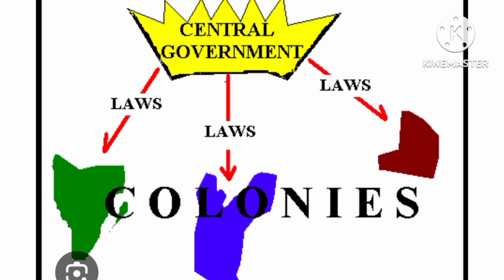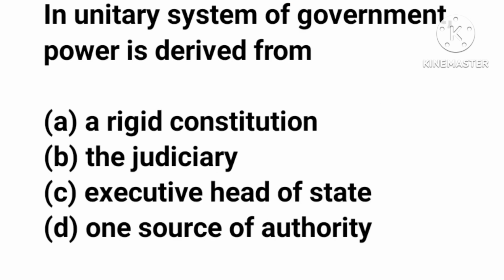So the central government has the power. The central government controls the whole government. All other governments are under the central government, and they receive their authorities from the central government. That is unitary system of government. So the correct answer to this question is option D, one source of authority, and that source of authority is the central government.